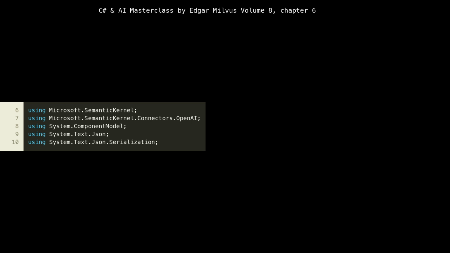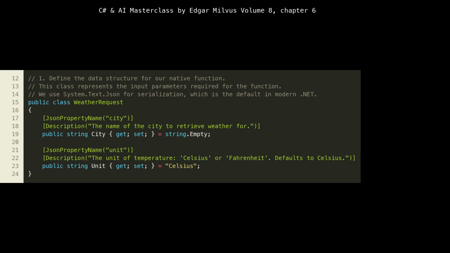This choice reflects modern .NET's preference for System.Text.Json over older alternatives like JSON.NET for performance and native integration. Here, we define our first data structure, WeatherRequest. This class serves as the blueprint for the input parameters our native C# function will expect. Notice the JsonPropertyName attribute on city and unit.